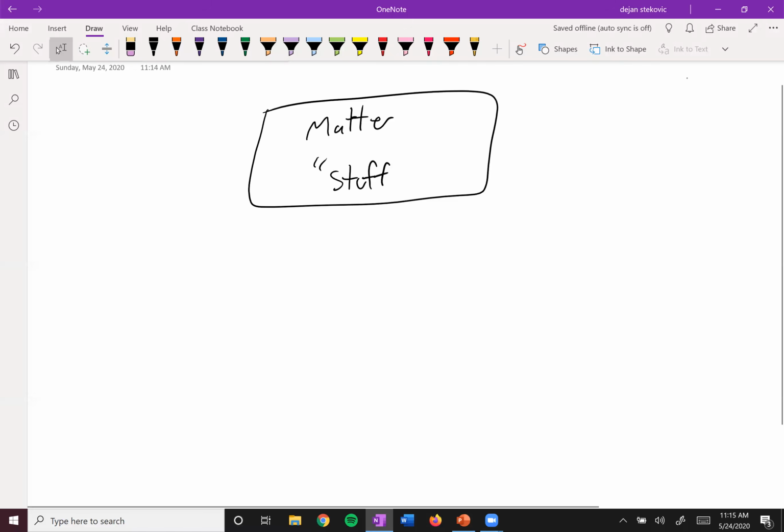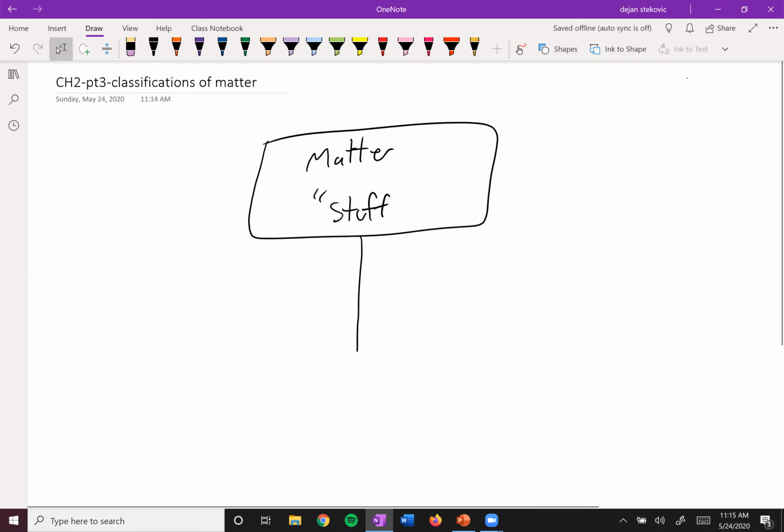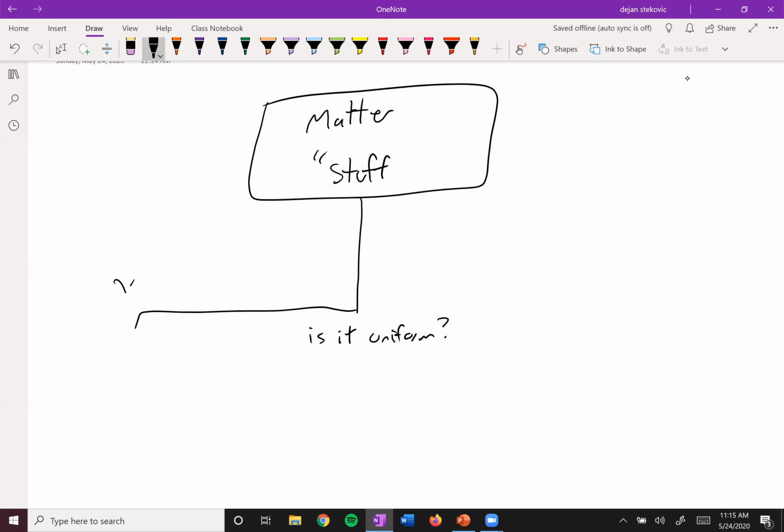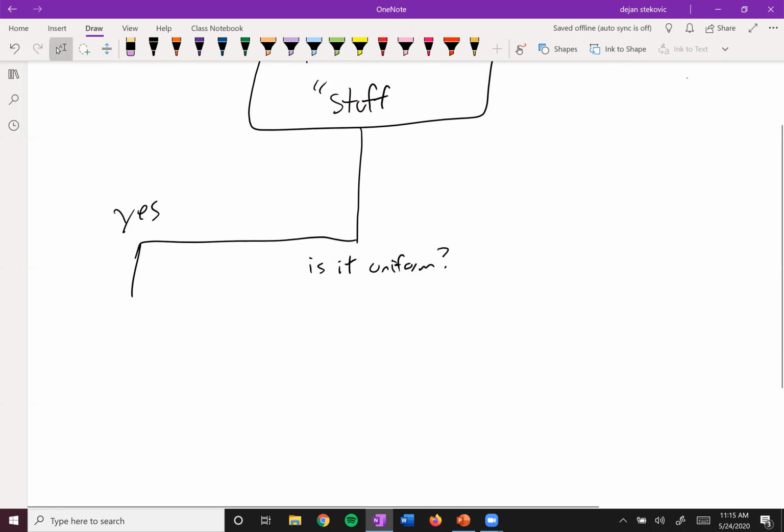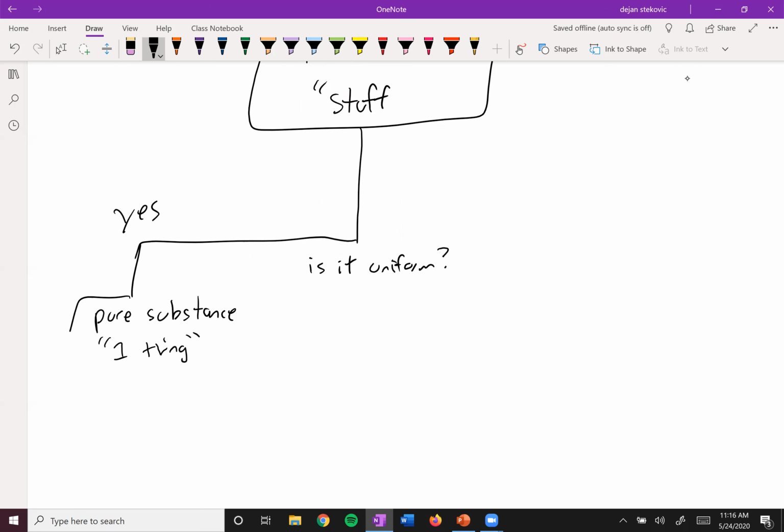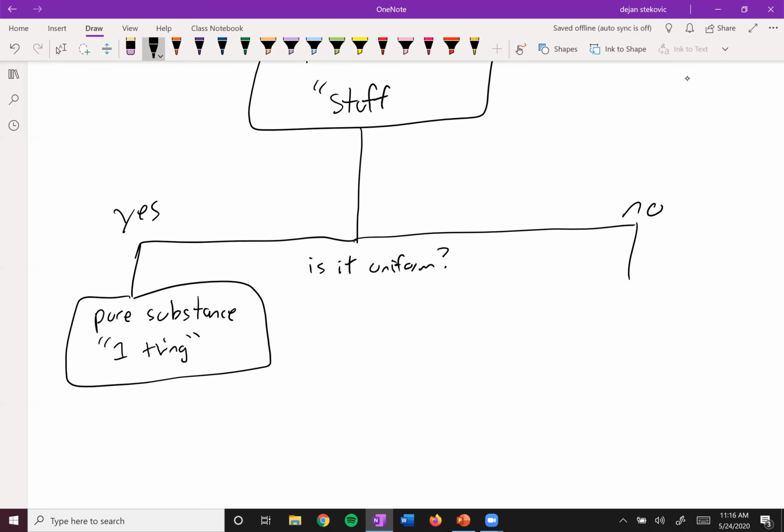And so the first thing you can ask in this classification is, is it uniform? That is, does it look the same everywhere? If you answer yes to this question, it looks the same everywhere, then you have what's known as a pure substance. A pure substance is made out of one thing, and we'll go over that shortly. If you answer no, it's not uniform everywhere, then it is a mixture. Mixtures are made out of more than one thing.